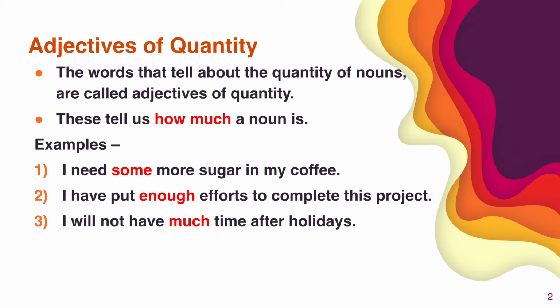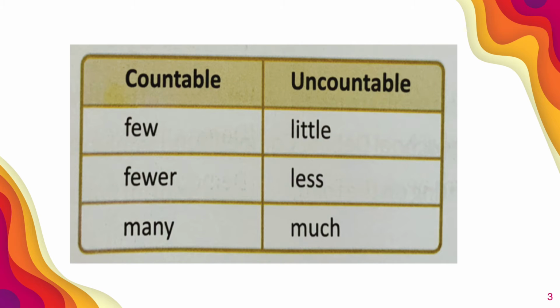So here some, enough, and much tell us something about quantity. Okay, and so this sentence tells us about quantity. This is adjectives of quantity. Okay, are you getting me? Here adjectives of quantity can be in both countable and uncountable. So first we will see all about countable.